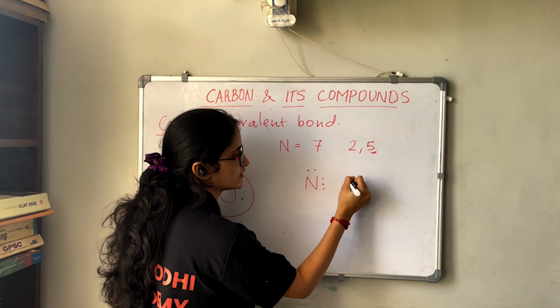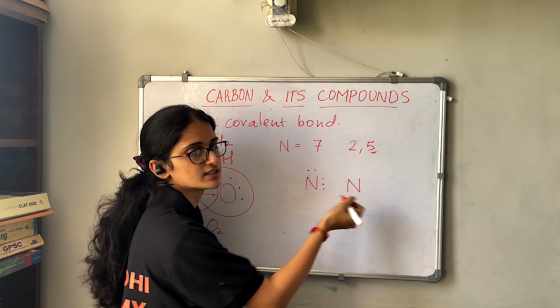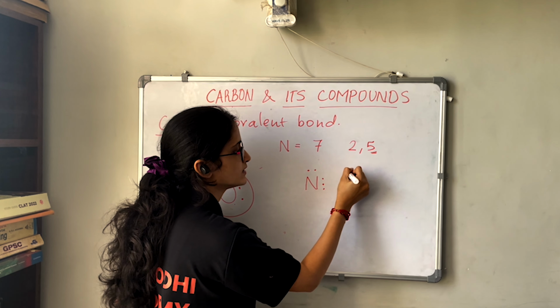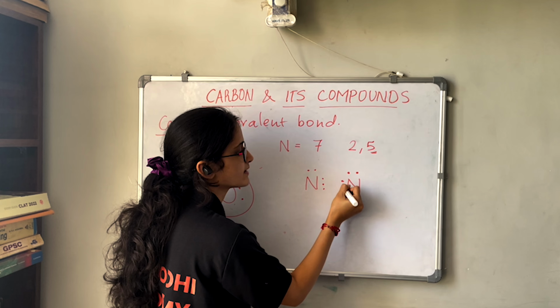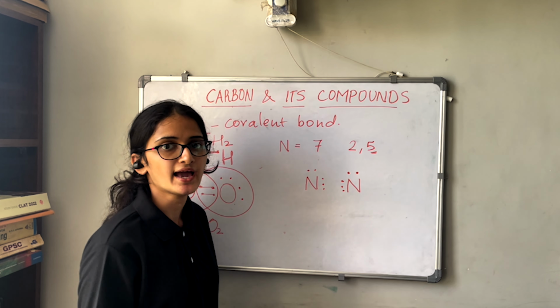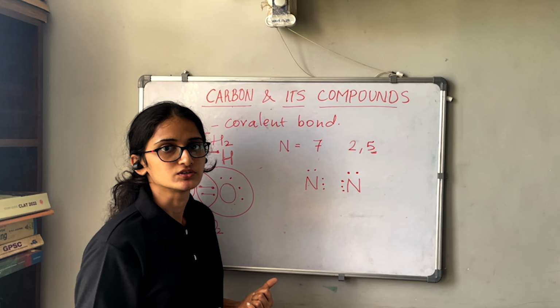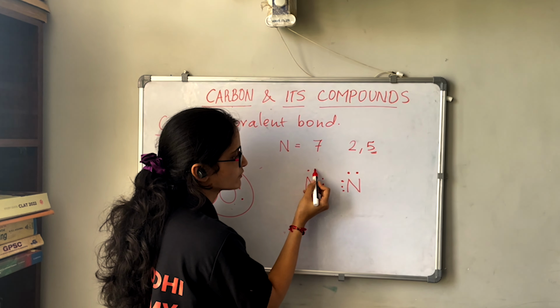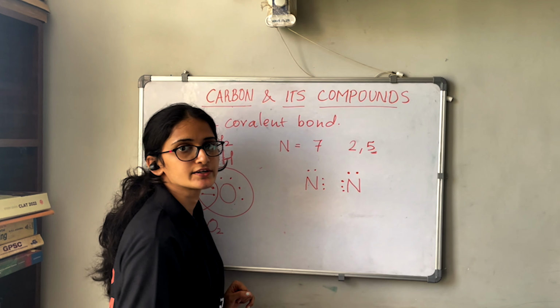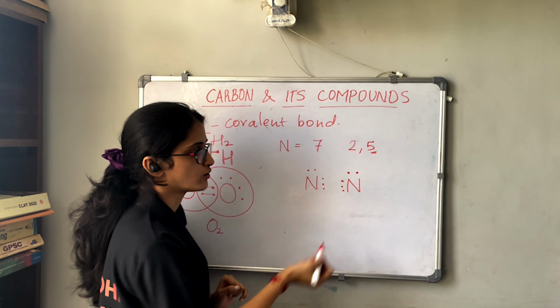Now next, if we are combining this nitrogen with another nitrogen, we will get the same valency, that is, the same valence electrons. So this nitrogen is combining with this nitrogen, right? Now this nitrogen has 1, 2, 3, 4, 5 electrons, and the same with the other nitrogen. Now how will they combine with each other?